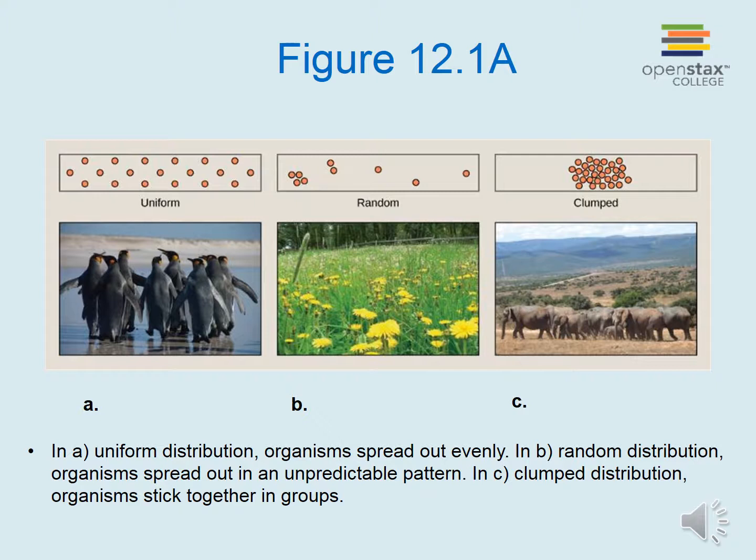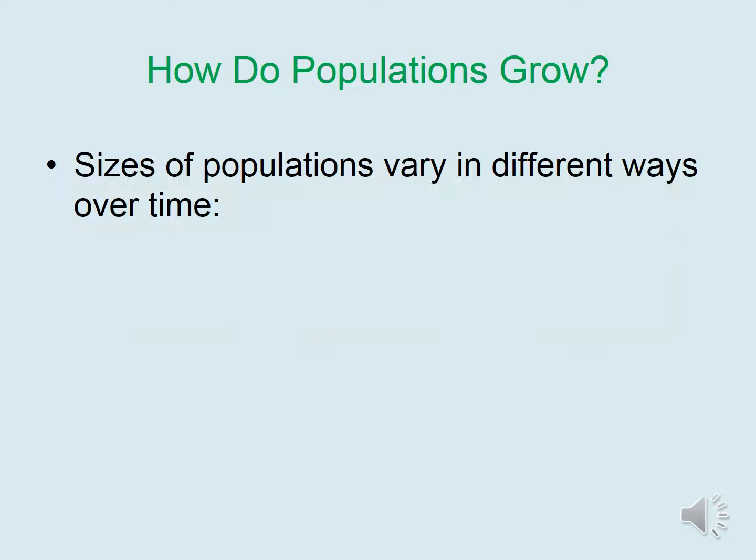taken sprout. In clump distribution, organisms stick very closely together in groups. In this elephant herd, we see that many elephants are actually physically touching other elephants within the herd.